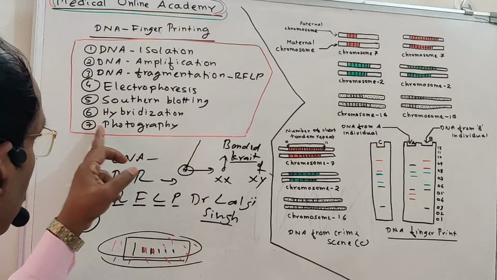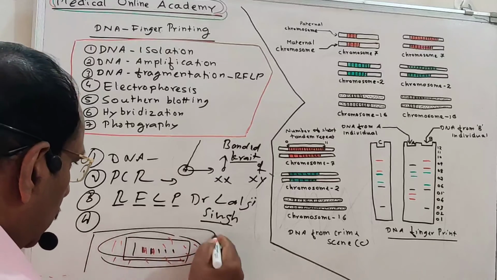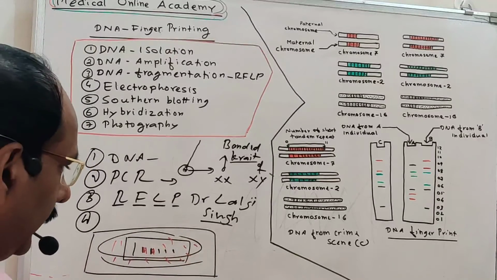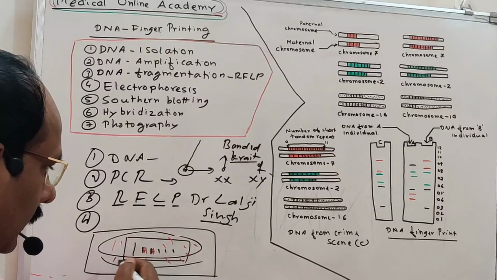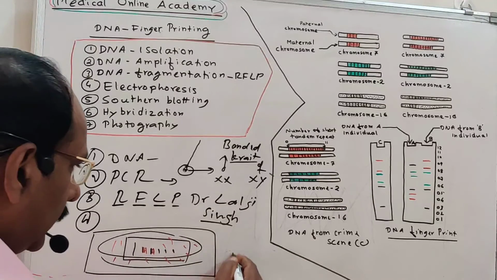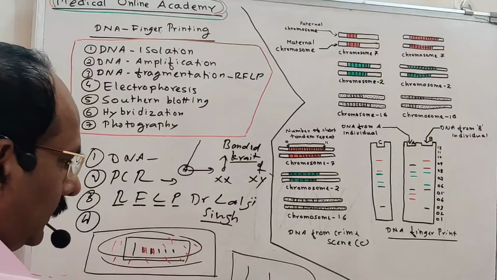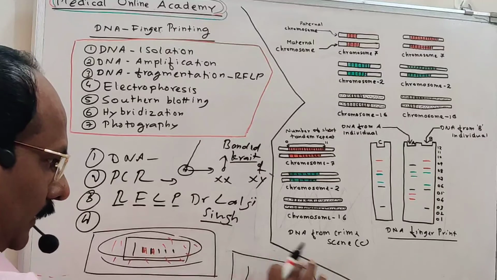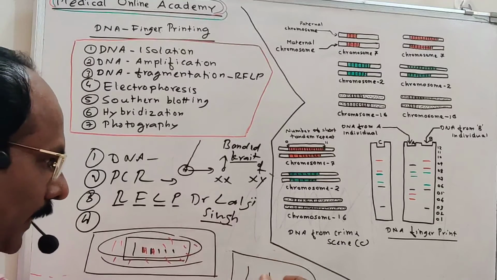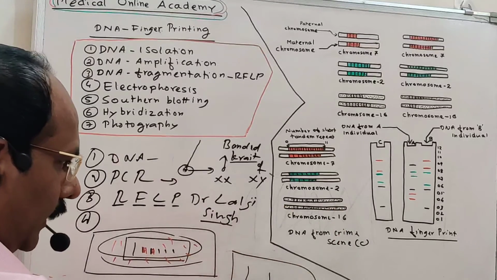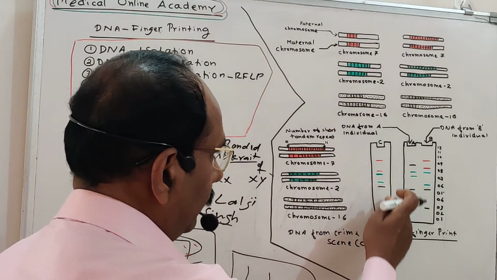Another method, the last method, since we are requiring a solid proof, is the photography method. In the next stage, we place an X-ray sheet below it. When the X-ray sheet is kept below, the radiation emitting from the double stranded VNTR appears on the X-ray sheet as lines. Not X-ray sheet, photographic plate. This photographic plate is then exposed and developed. After the development, you will get the photograph of these VNTRs. Like that, we identify the VNTR. All these are the VNTR.